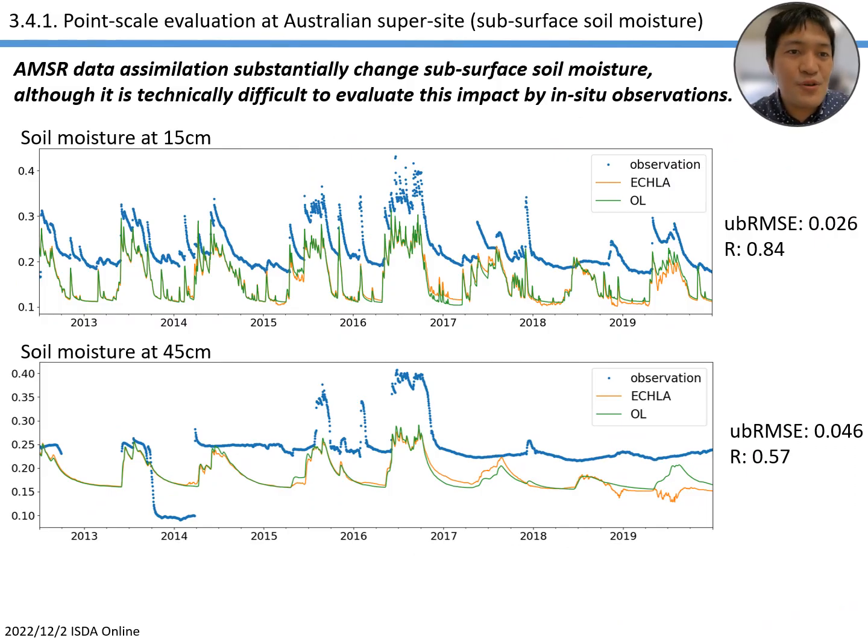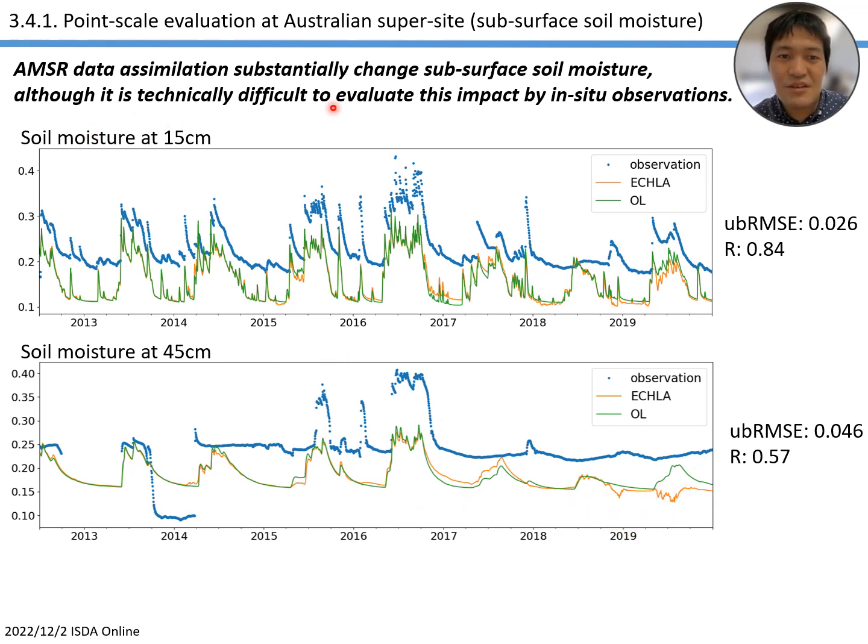Right? And this is a point scale evaluation at the Australian supersite. So in this kind of supersite, we have the in situ observation of the subsurface soil moisture, and we compare them. And as I expected, we have some large impact on the root zone soil moisture dynamics by the data assimilation.